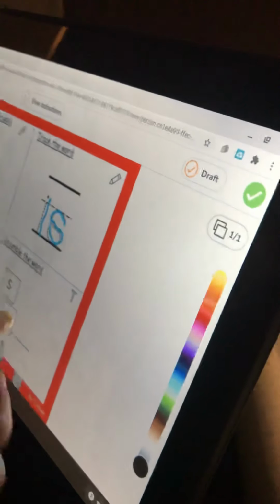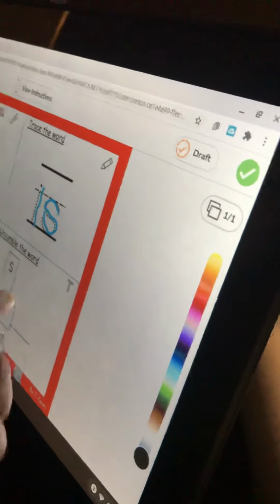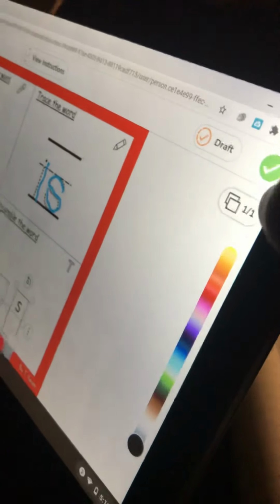So what letter goes first? I. So you're gonna click on letter I. Just gonna bring it down a little bit. Awesome. So now he's gonna turn it in, guys.